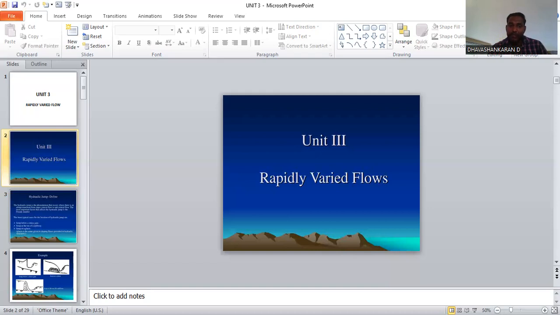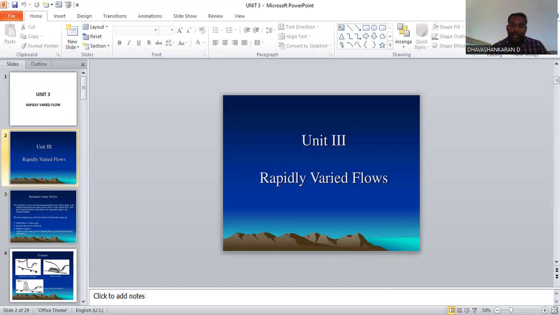Then the steady jump occurs when the Froude number lies between 4.5 and 9. The position is sensitive to variation of tailwater, and the efficiency is 45 to 70 percent. This happens in a steady jump.